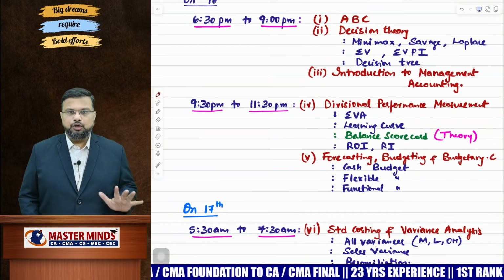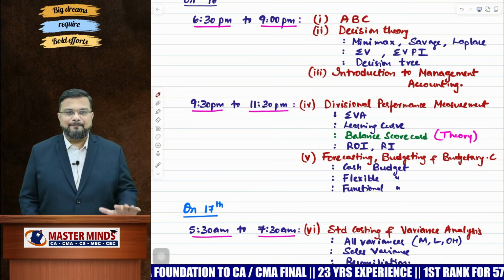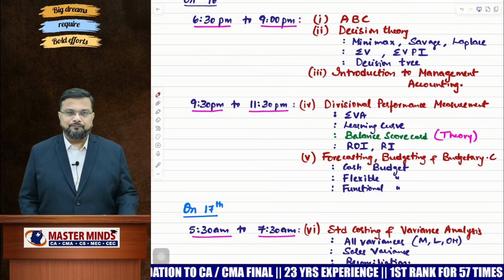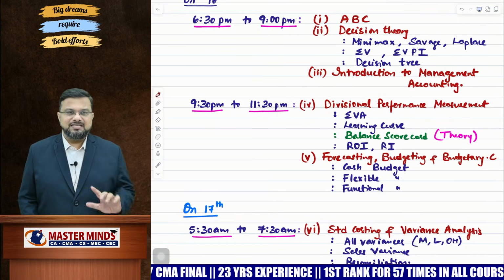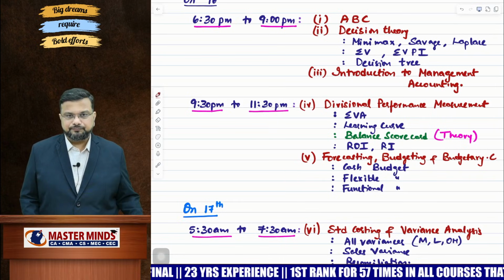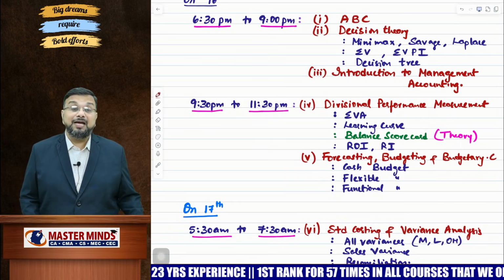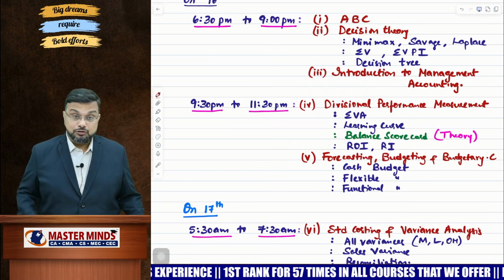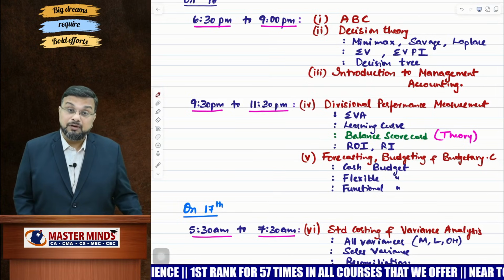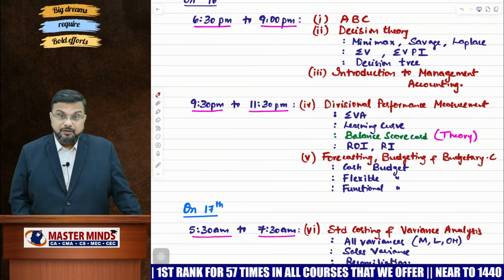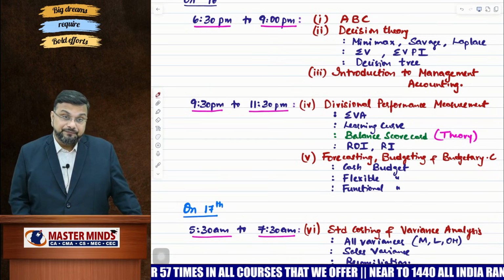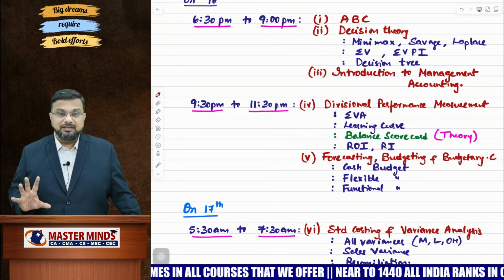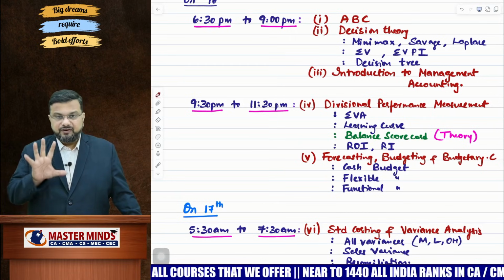Make sure that you have completed these 5 chapters today. Why, sir? From each chapter you will be getting 7 marks. So 5 sevens are 35 marks, minimum. Sometimes you may get 42 marks also, provided you get 2 questions from divisional performance measurement. Am I clear, my dear? And sometimes you may get a 14 marks question from budgetary control also. So minimum you will get 5 sevens, 35 marks, from these 5 chapters.